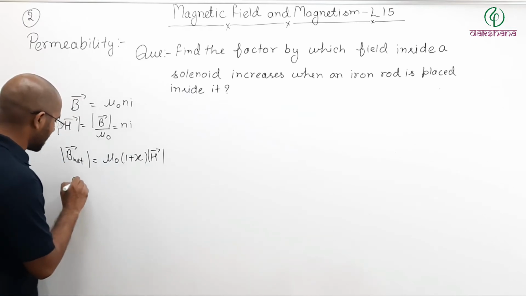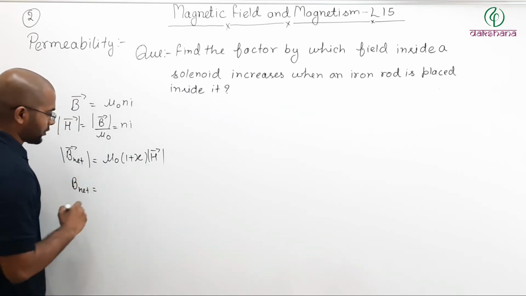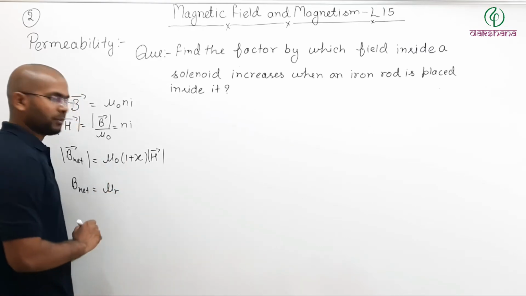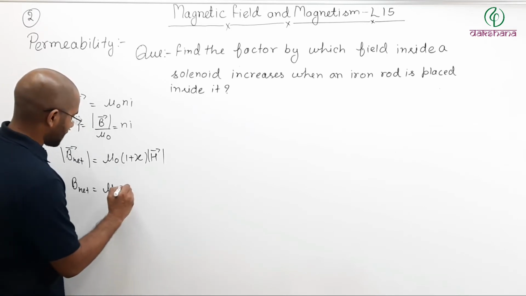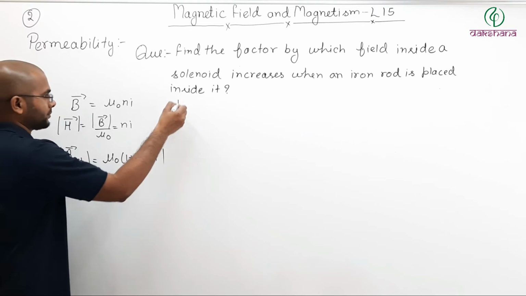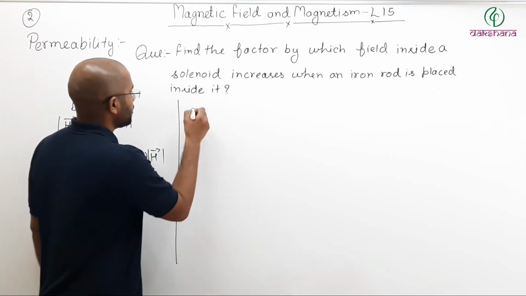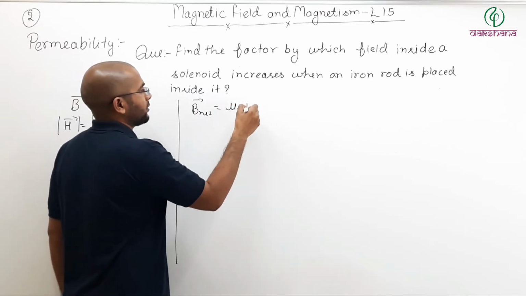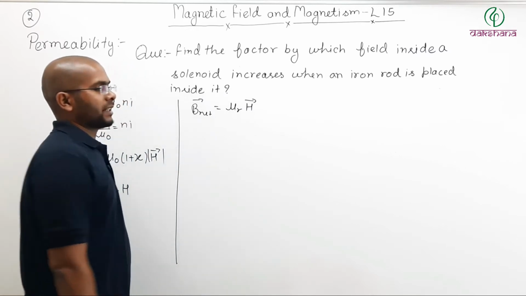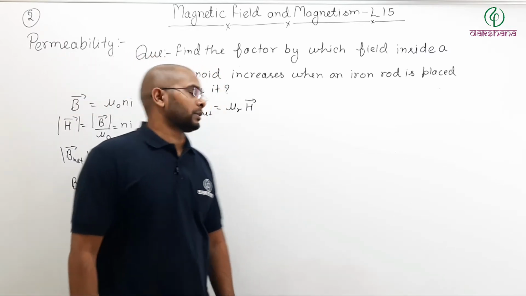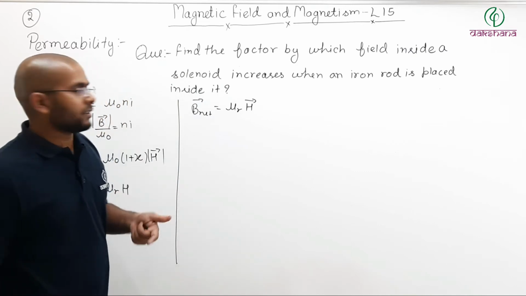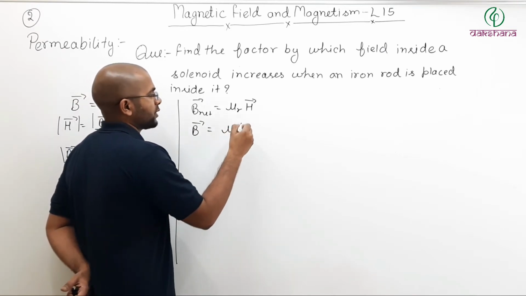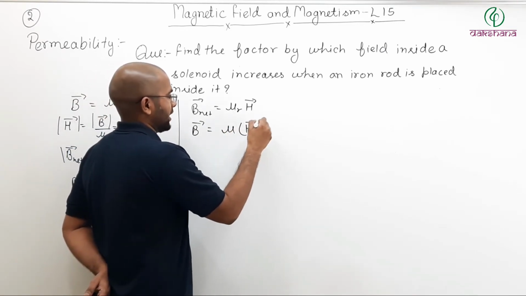This can also be written as B net equals mu naught into (1 plus susceptibility of the material), which is nothing but the relative permeability of the material, times H, like this. So B net is written as relative permeability times the magnetic intensity vector. And what was the initial magnetic field? Initially the field was B equals mu naught times N I, and N I is defined as the H vector, like this.